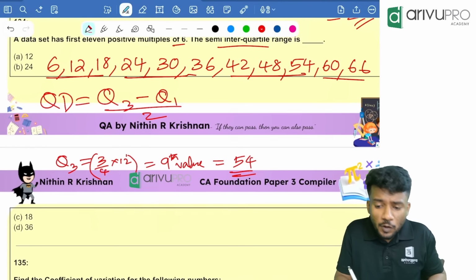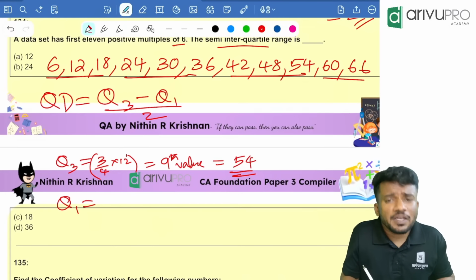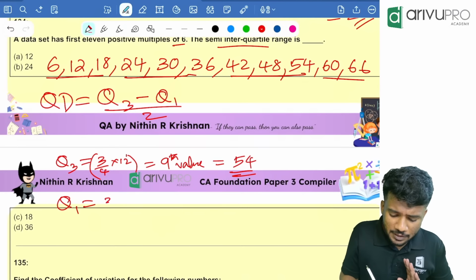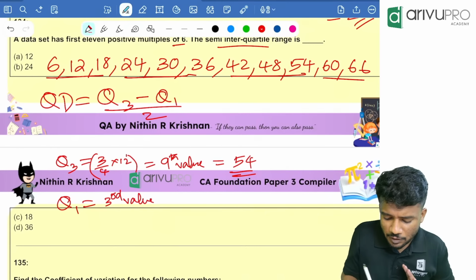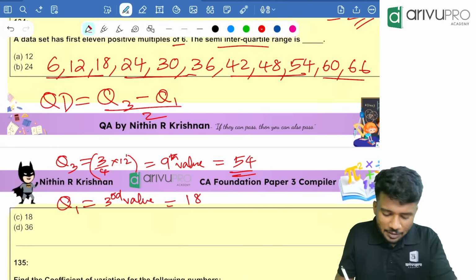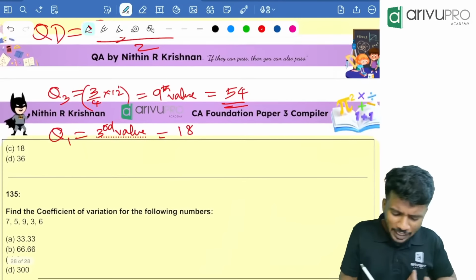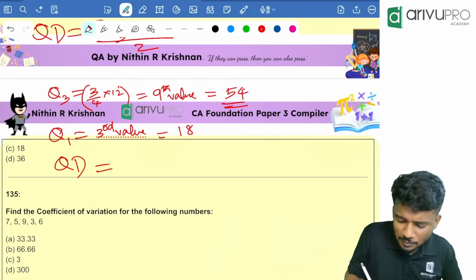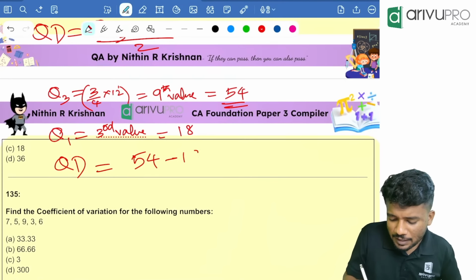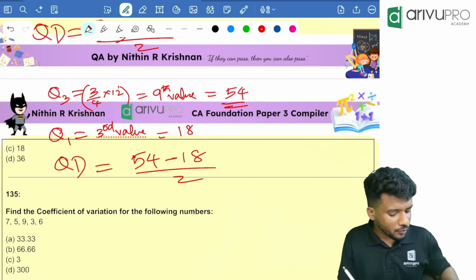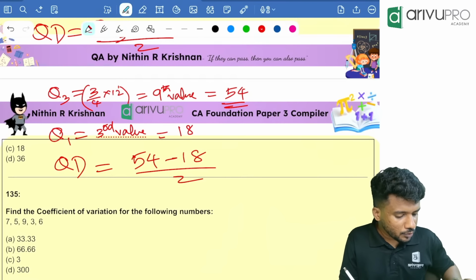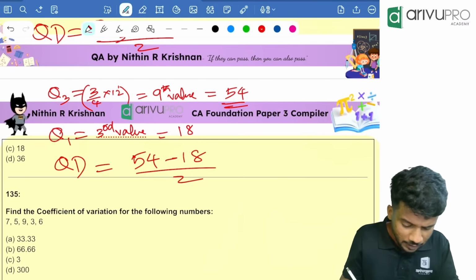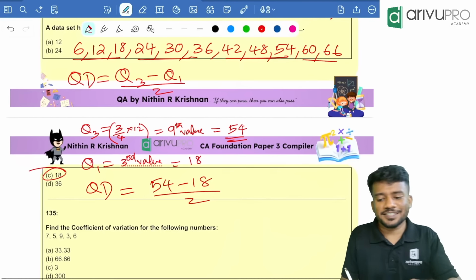Everyone got 54? Similarly, Q1, how will you find? 1 by 4 into 12, that is how much? 3rd value. 3rd value is how much? That is nothing but 18. People, you have Q3, you have Q1. How to find QD? QD is nothing but 54 minus 18 divided by 2. Which is equal to how much? 18 you are getting now. Yes, option C is your answer.